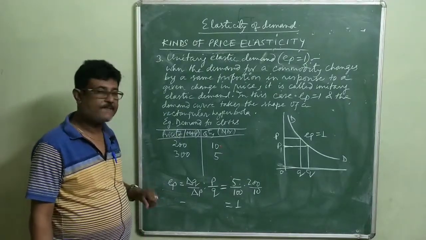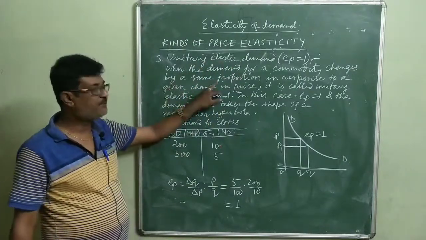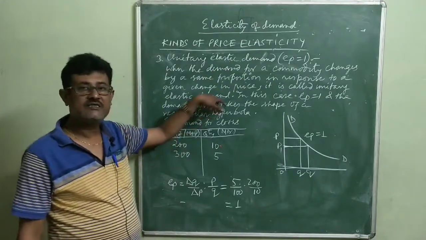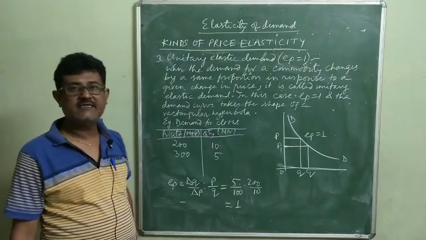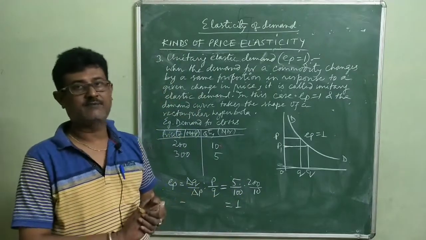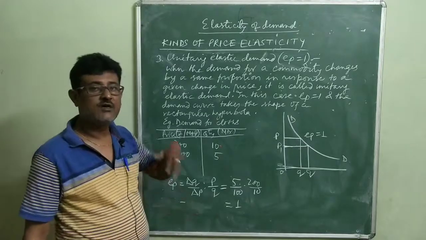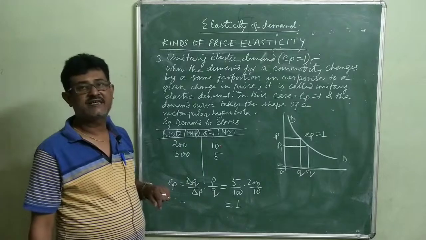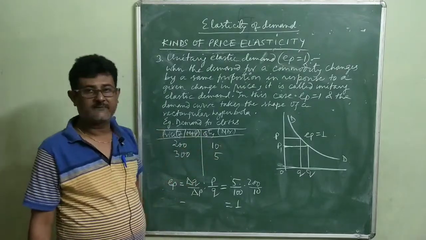Or you can say that when the demand for a commodity changes by the same proportion in response to a given change in price, it is called unitary elastic demand. Say, for example, the price of a commodity rises by 10% and as a result its demand reduces by 10%. In that case, price elasticity of demand will be equal to percentage change in quantity demanded divided by percentage change in price, that is 10 divided by 10, equal to 1.